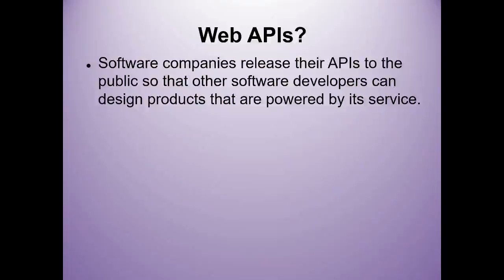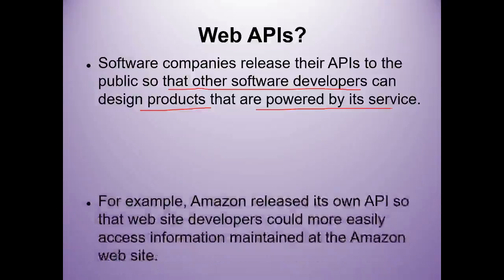Software companies release their APIs to the public so that other software developers can design products that are powered by its services. Some software companies, before finalizing the APIs, release them to the public so that other software developers can design products powered by their service. It also allows the software developers to give their feedback or to design their services using such APIs.